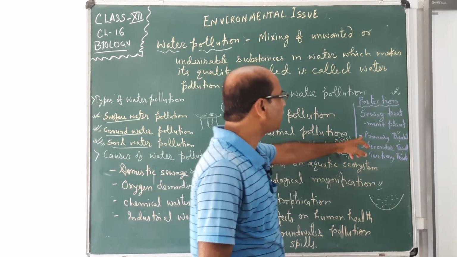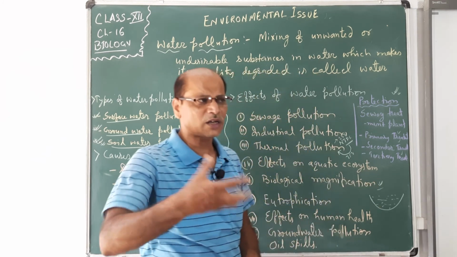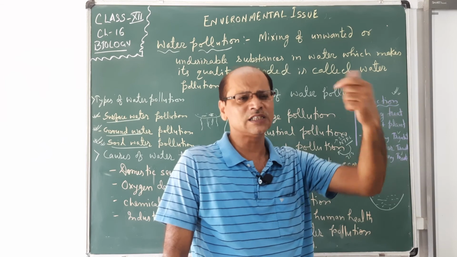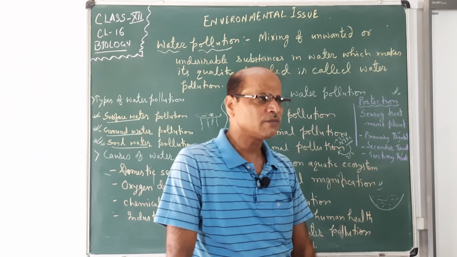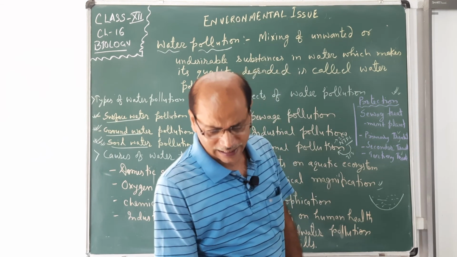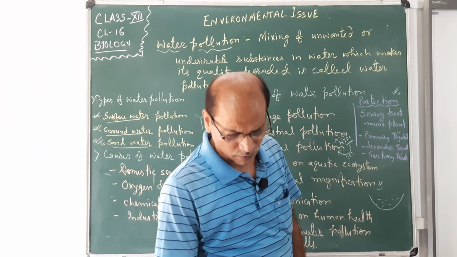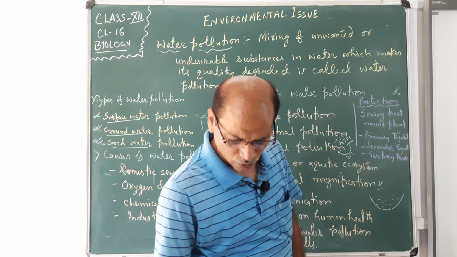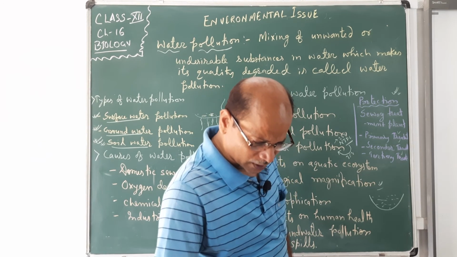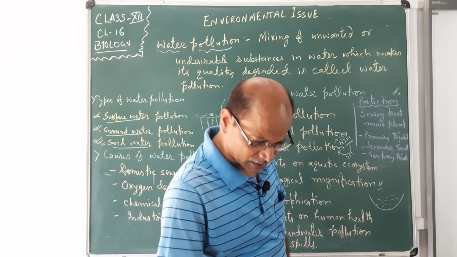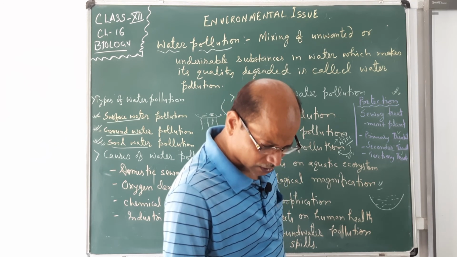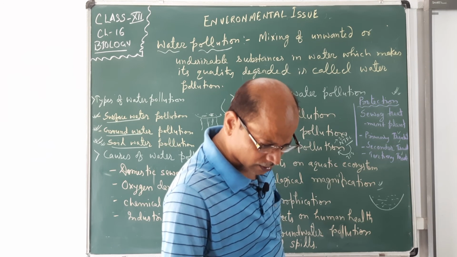In primary treatment, the filtration of water takes place with the help of a strainer, and big, insoluble things are filtered out easily, and the water goes for the secondary treatment. In secondary treatment, the activity of the water is carried out in oxidation ponds, meaning water ponds.